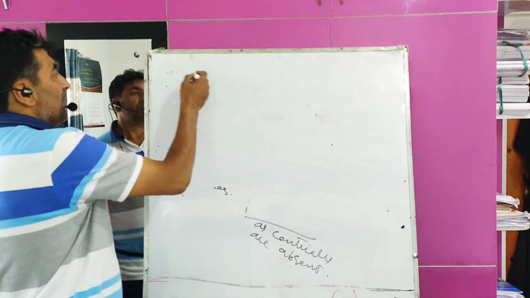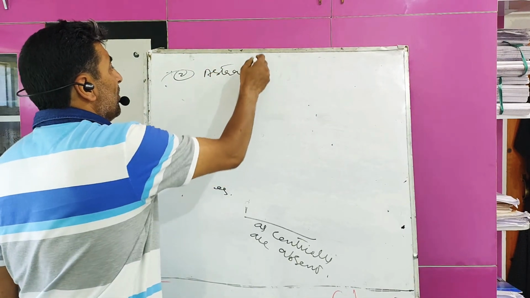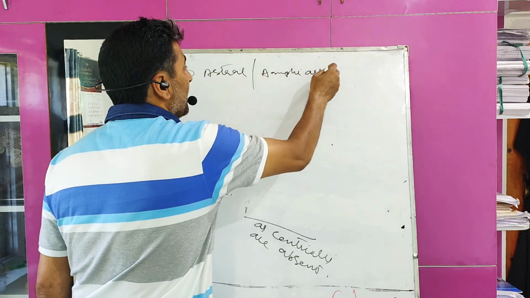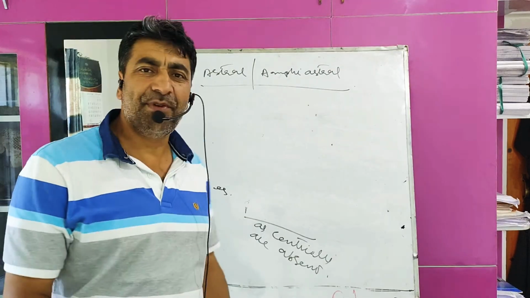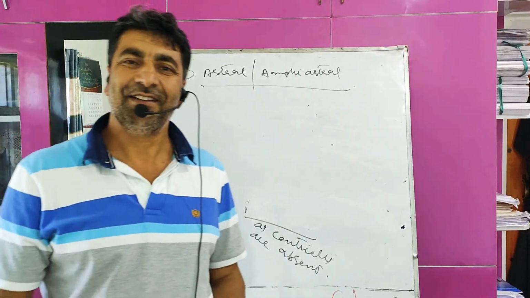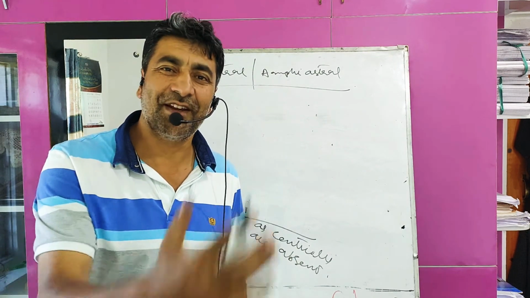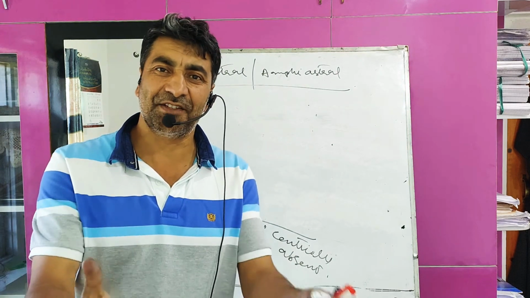Number 2 is astral or amphiastral mitosis. Now what does this mean? It is the mitosis with astral fibers on both sides of the cell, both poles of the cell. That is why it is called amphiastral.